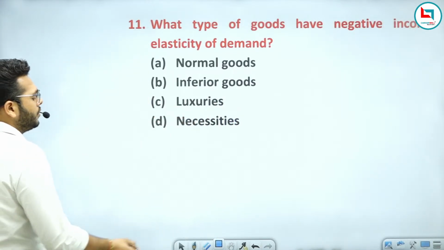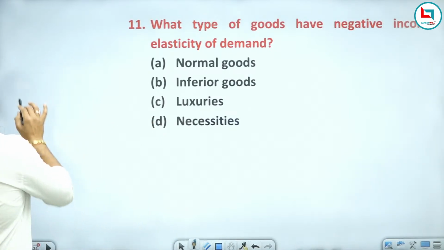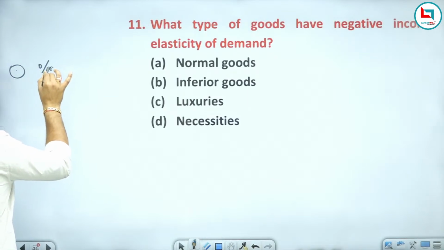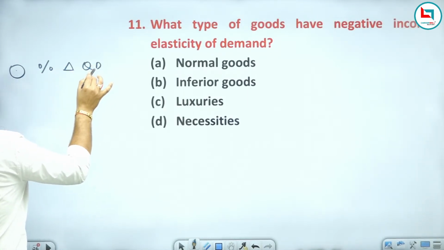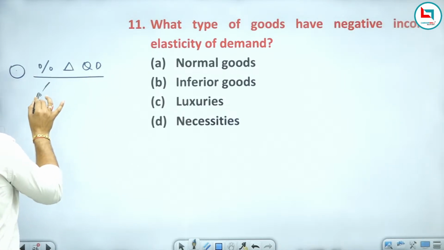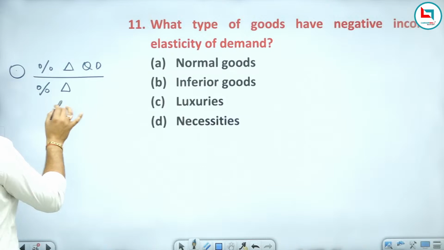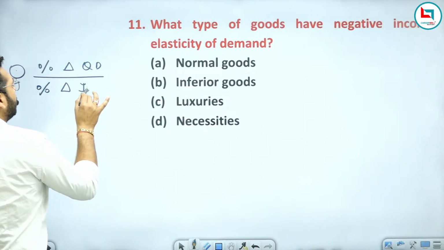First of all, you need to understand what we mean by income elasticity of demand. It means percentage change in quantity demanded upon percentage change in income.